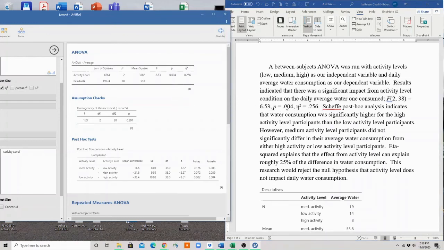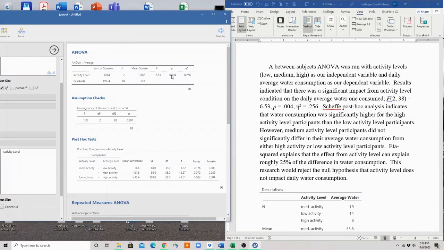We have the p-value, which we find right here. And we have our eta squared, which we find right here. You'll notice when reporting the p-value and the eta squared that I do not use the leading zero. In APA, we don't use a leading zero on a number that does not go above 1. So if the number can only be between 0 and 1, we do not have a leading zero.